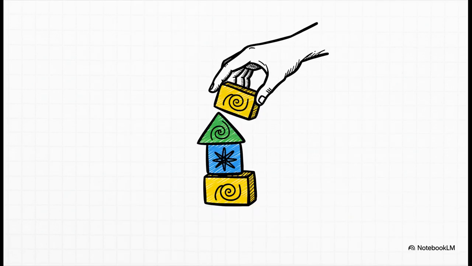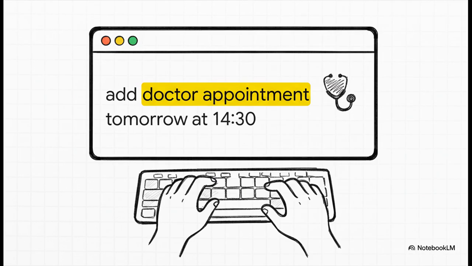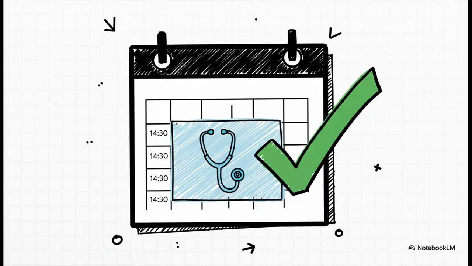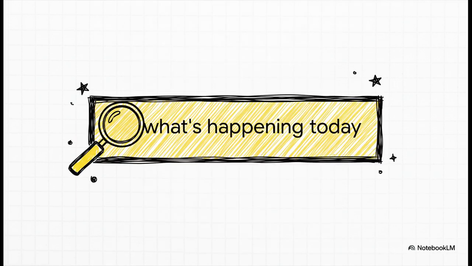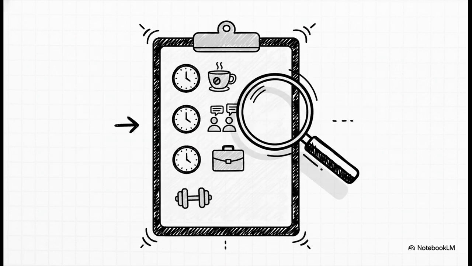All right, enough theory. Let's see this thing actually work with some quick examples. So let's say you want to add a doctor's appointment for tomorrow afternoon. You just type it in. And boom, the agent gets it, pulls the details, and confirms the event is added. Okay, now what if you ask what's on your calendar for today? A different regex pattern catches that request and shows you your schedule.